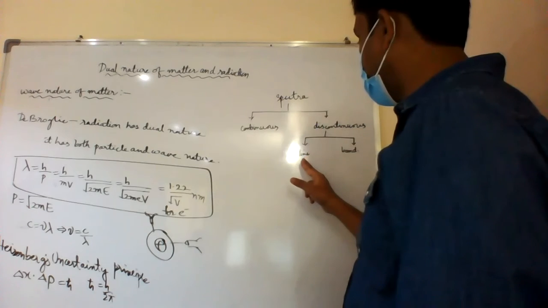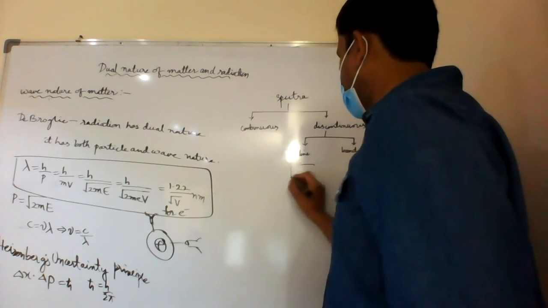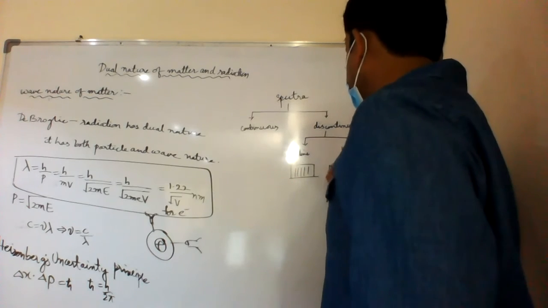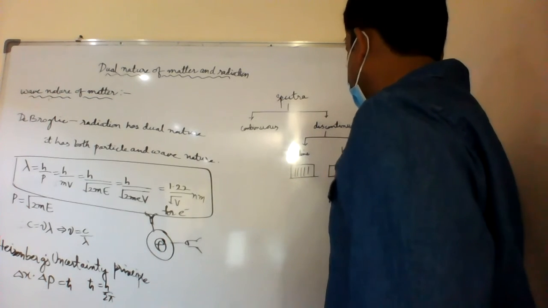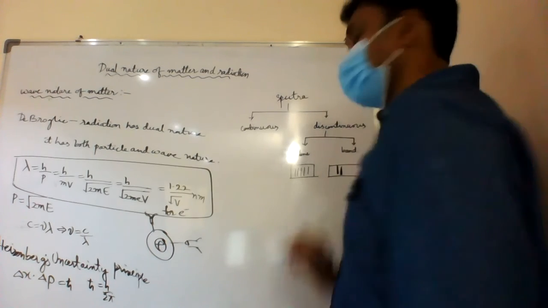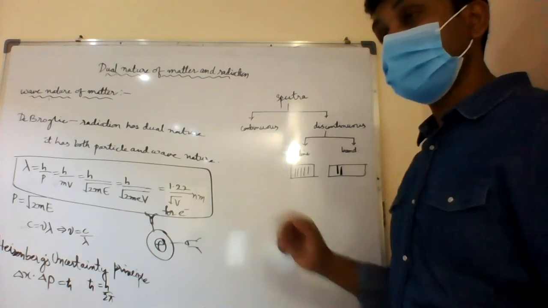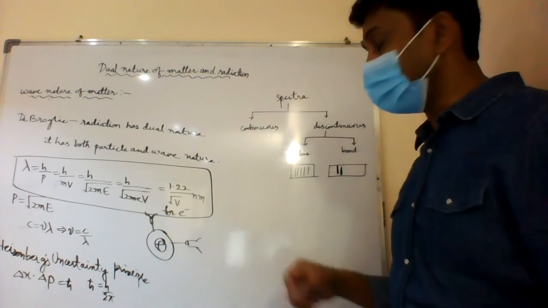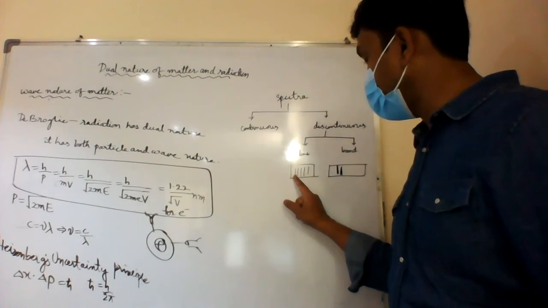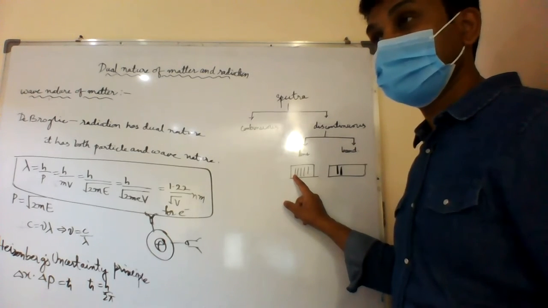In discontinuous spectra, we have line and band. Line means it has very fine lines like this. And band spectra means it has bands in it, thick bands like this. Now when they were doing this experiment, Davisson and Germer, and he joined with them. Now he says these lines are only formed due to the wave nature, not the particle nature.